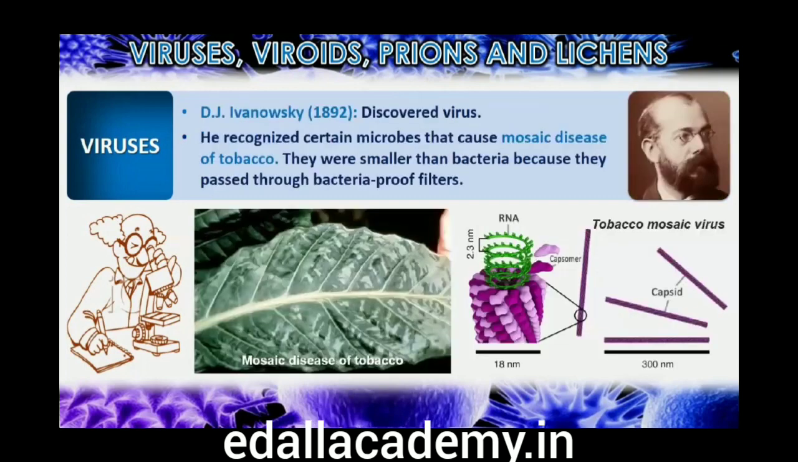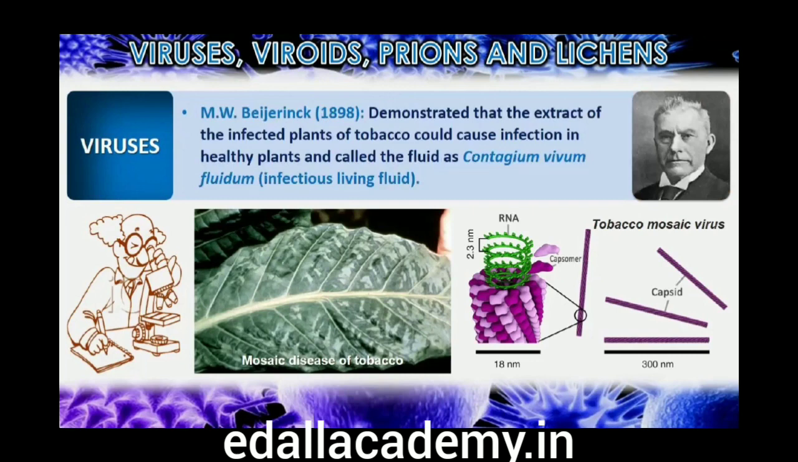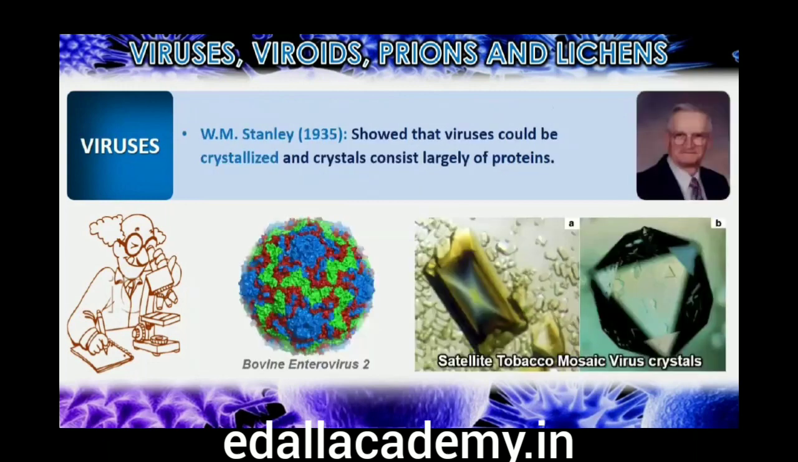D.J. Ivanovsky, 1892, recognized certain microbes as causal organism of the mosaic disease of tobacco. These were found to be smaller than bacteria because they passed through bacteria-proof filters. M.W. Beijerinck, 1898, demonstrated that the extract of the infected plants of tobacco could cause infection in healthy plants and called the fluid contagium vivum fluidum, infectious living fluid. W.M. Stanley, 1935, showed that viruses could be crystallized, and crystals consist largely of proteins. They are inert outside their specific host cell.